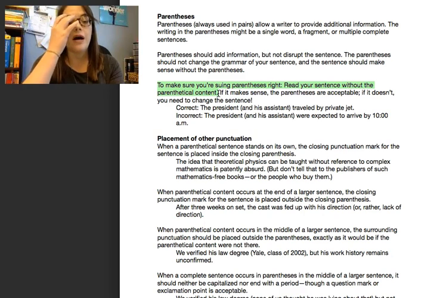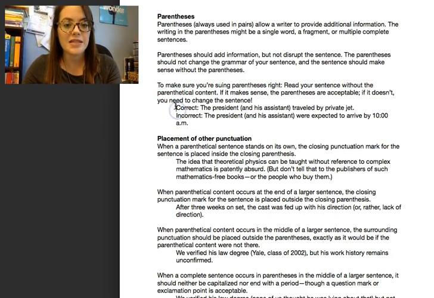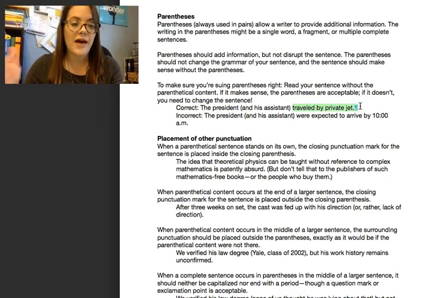Okay, so when I say it shouldn't change the grammar of the sentence, this is what I'm talking about. So look at these two examples. The president (and his assistant) traveled by private jet. Okay, so if I remove my parenthetical material, it's the president traveled by private jet. Great, that's fine. That can stand alone as its own sentence, makes perfect sense.